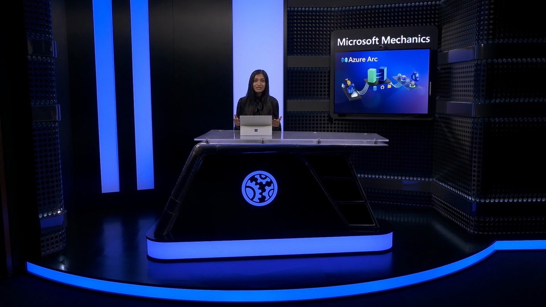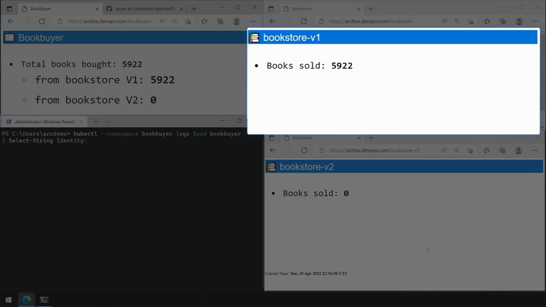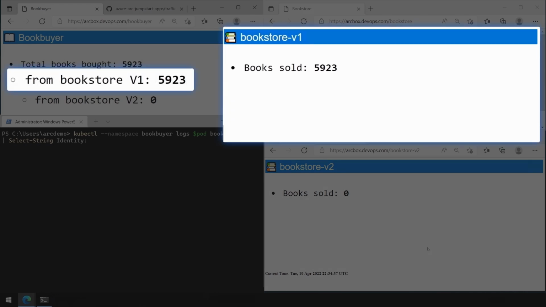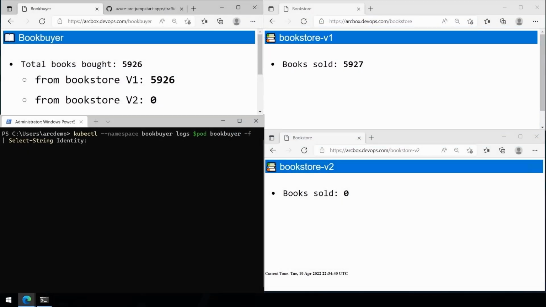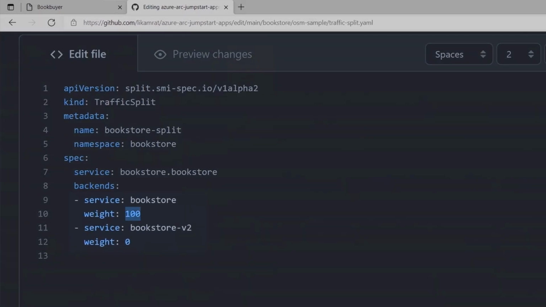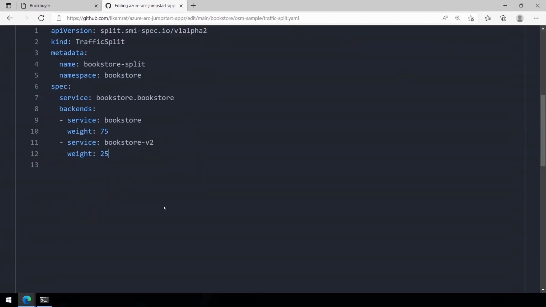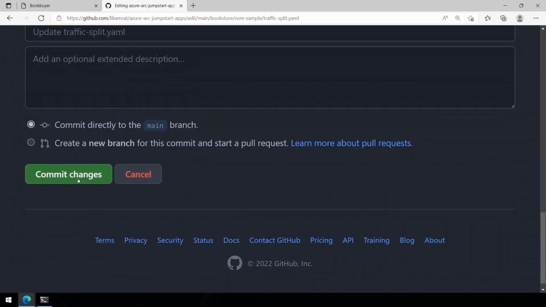One of the biggest advantages of container architectures is that you can seamlessly roll out updates to your apps without any downtime. So let's give it a try using 2 extensions with our Arc-enabled cluster. Here you can see I have 2 versions of our Bookstore app. Version 1 is currently receiving all of the traffic. Now let's test out our extensions and version 2 of our app by moving over to GitHub. I'll change the backend weight here so that version 1 will receive 75% of the traffic, and version 2 will get 25%. Now I just need to commit the changes, and that's it.